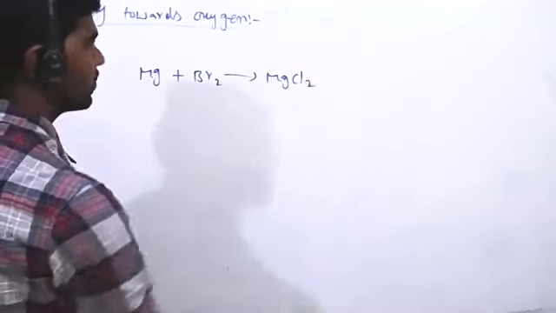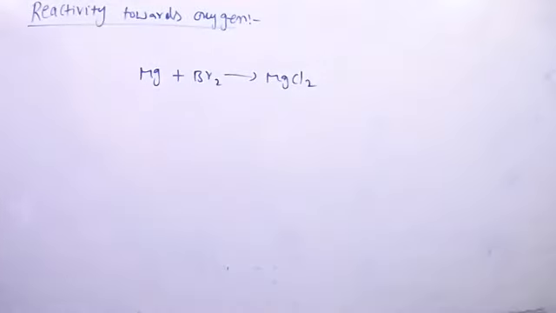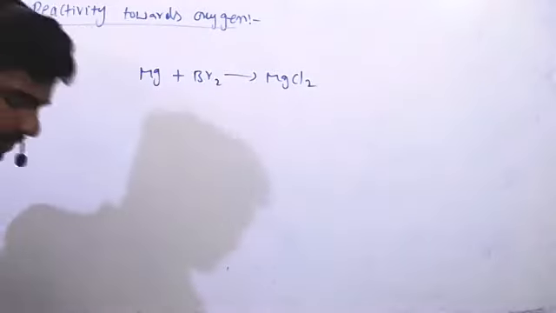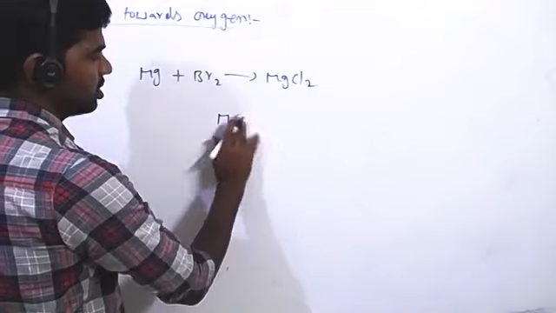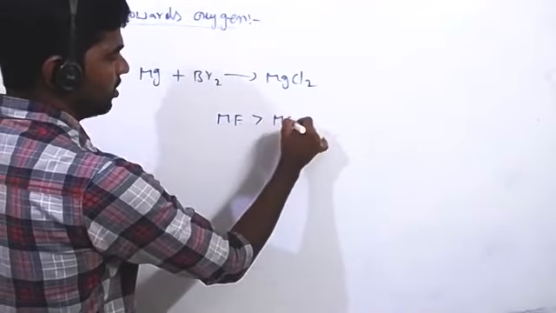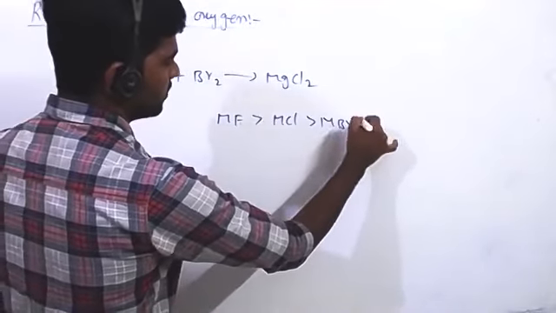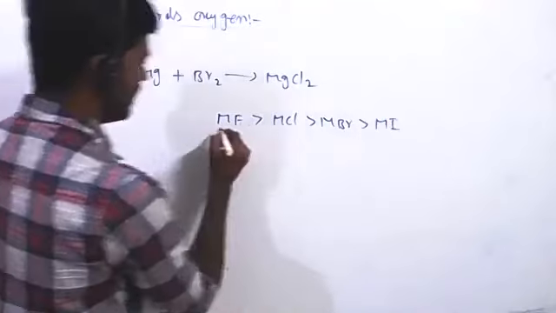Even chlorine, fluorine, all halogens easily react with metal to form metal halides. So here metal fluorides are ionic in nature. So ionic character, if you write the order, metallic fluorides are more ionic, and then metallic chlorides, metallic bromides, metallic iodides. This is ionic character.